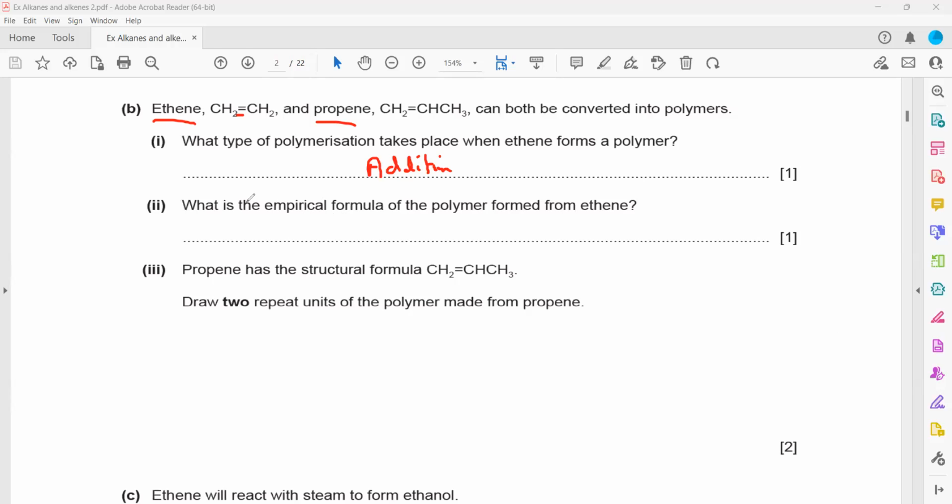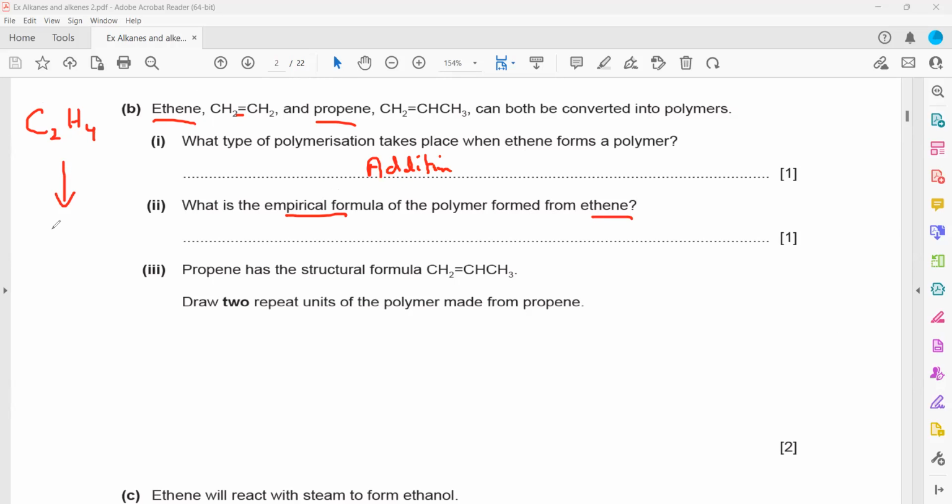Then the second part, what is the empirical formula of a polymer formed from ethene? So the polymer and the monomer both have the same empirical formula. What is the formula for ethene? Eth means 2 carbon and 4 hydrogen. That is a molecular formula. What is the simplest ratio between C2 and H4?